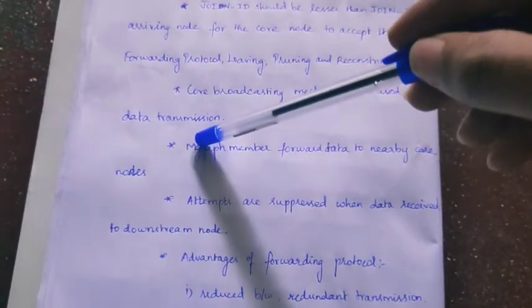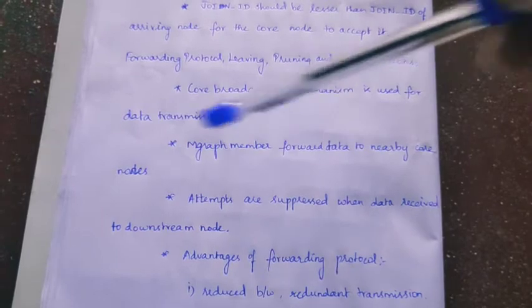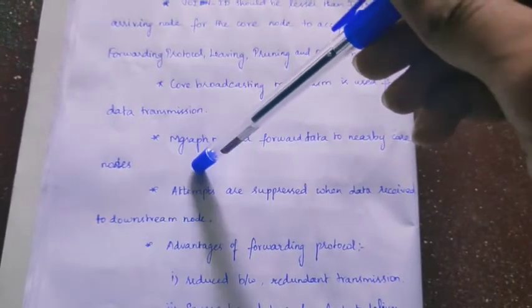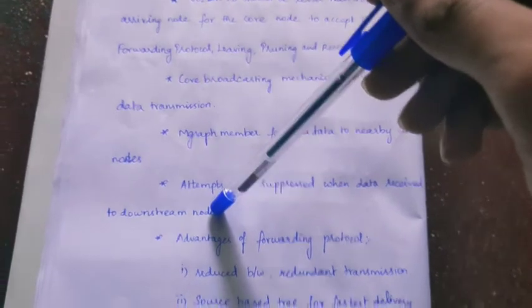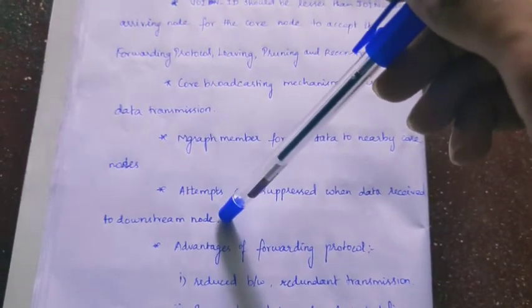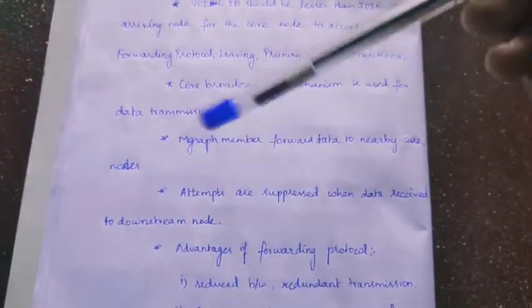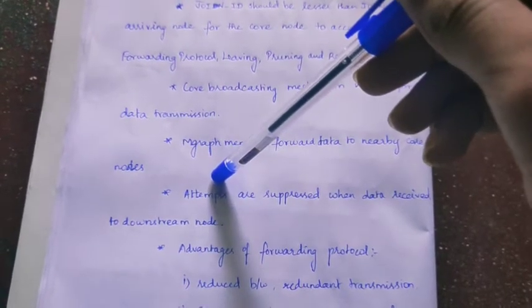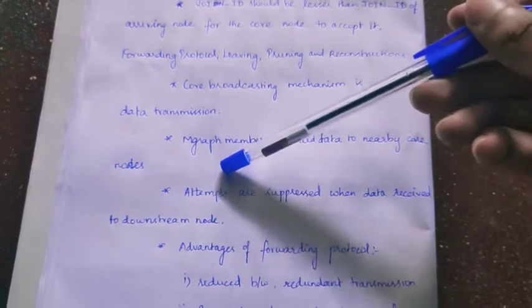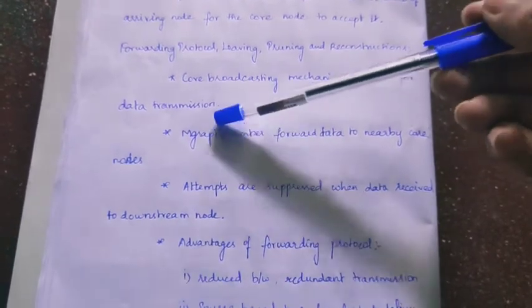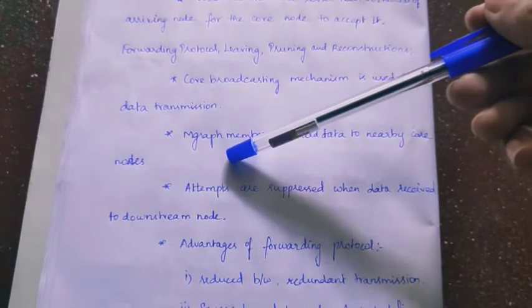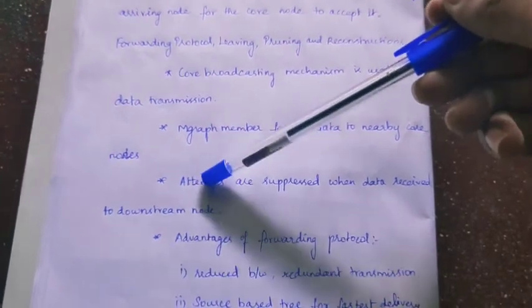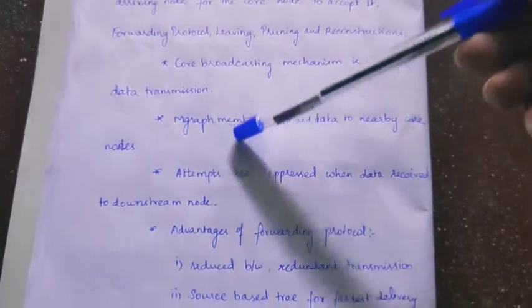So the M graph group members forward the data to the nearby core nodes, and whenever a downstream node has received the data through a different path, the nodes sending those core broadcast messages will suppress those attempts once they learn that the downstream node received the data through a different path.